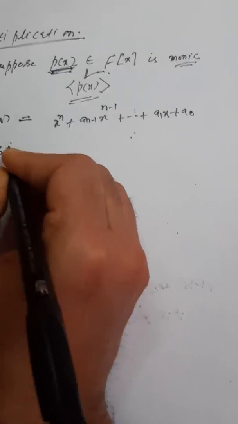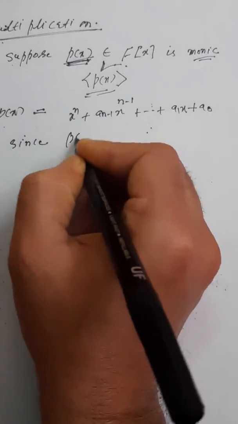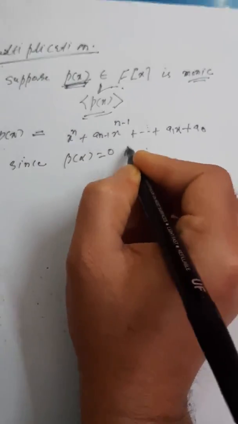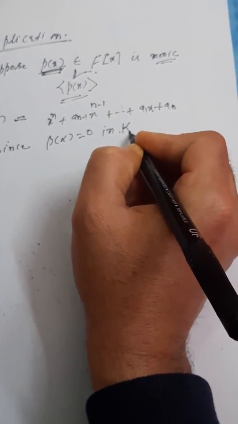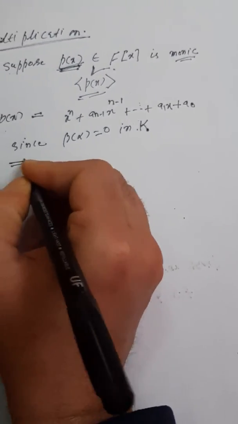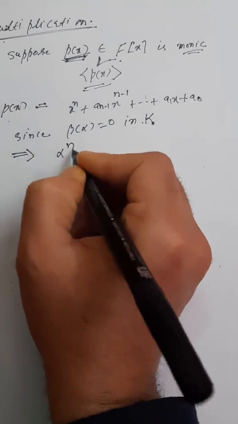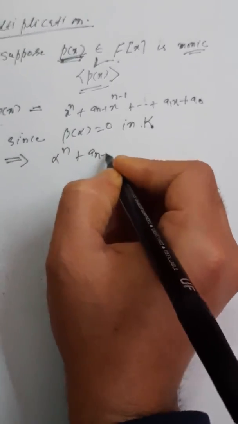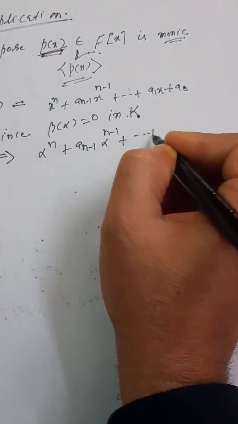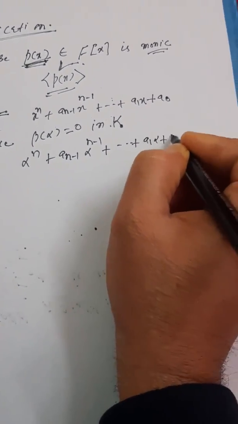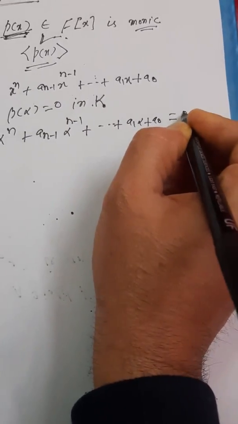Now since p(alpha) is 0 in K, it means that alpha raised to power n plus a_{n-1} alpha^{n-1} plus so on plus a_1 alpha plus a_0 is 0.